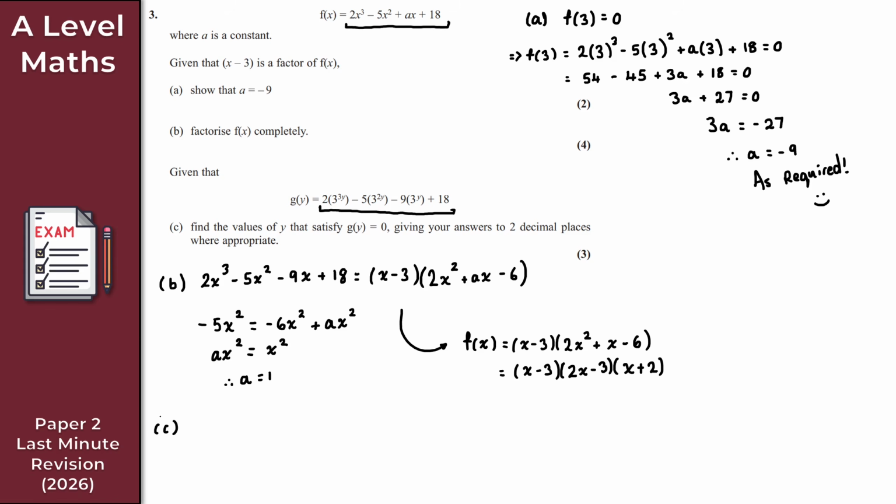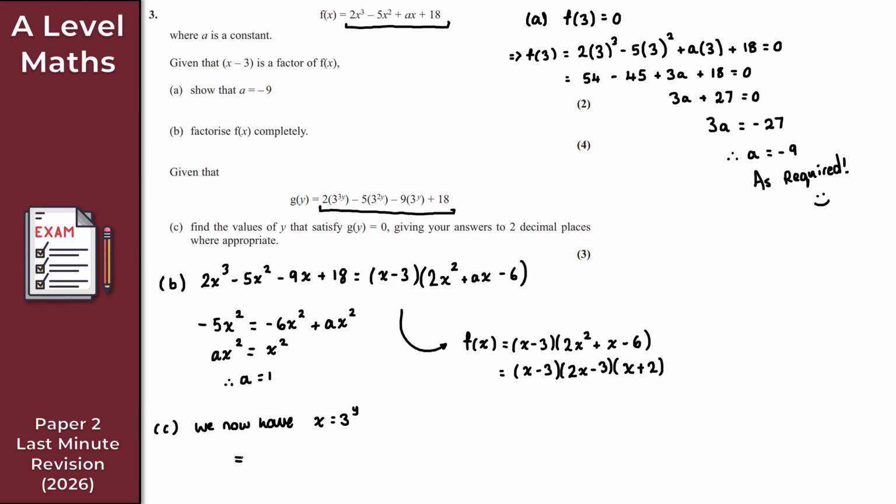So for part C, what I've got here is 2x cubed minus 5x squared minus 9x plus 18. Like we said, it's basically the exact same. The only difference now is we have x is equal to 3 to the y. So for g of y, I can now replace that with the factorized form that we just obtained in part B. So you can see how using the previous part is going to be helpful to answer part C.